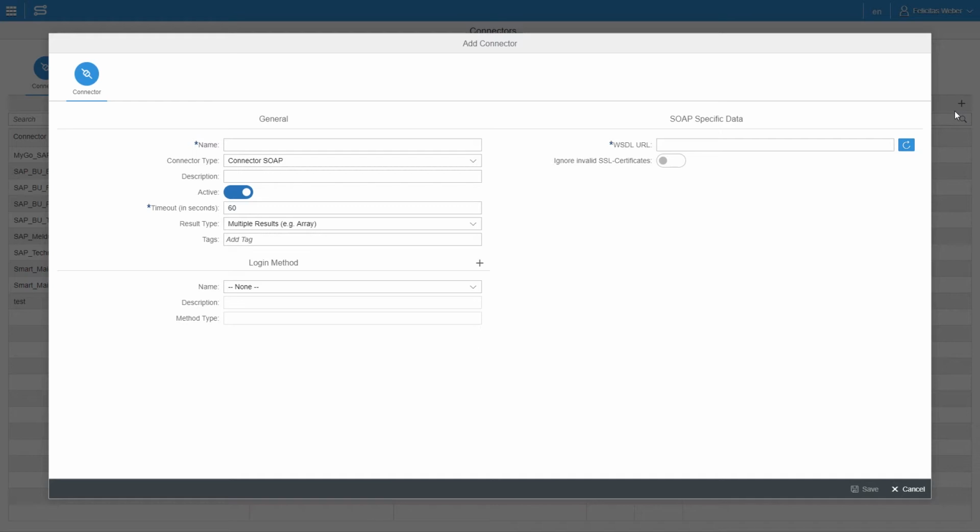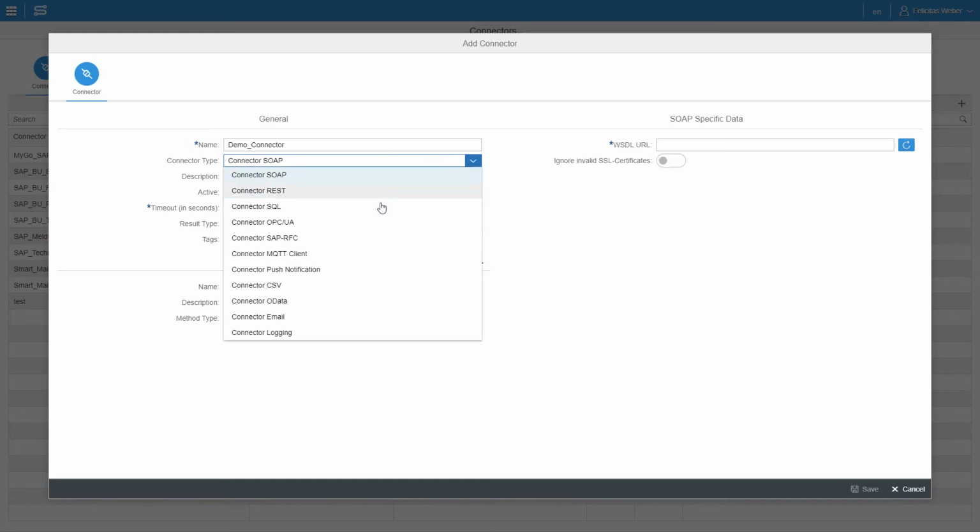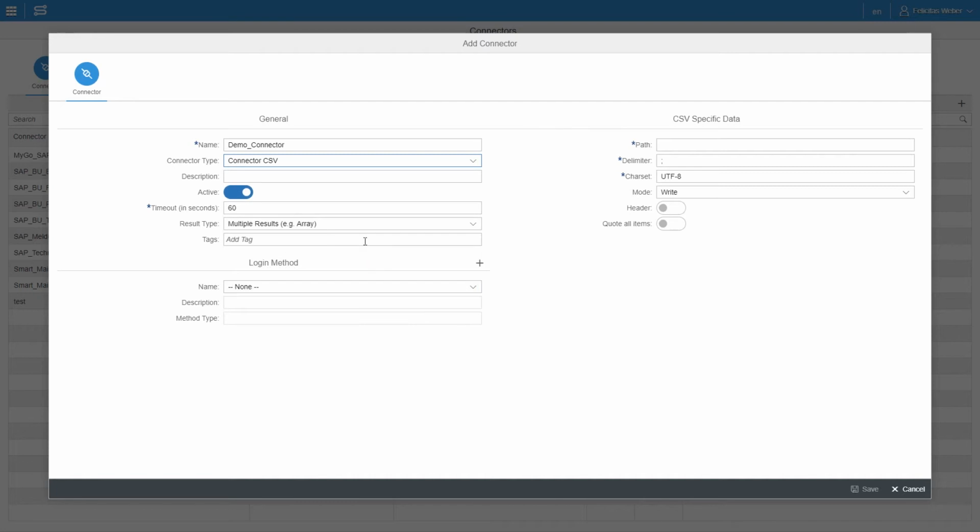add a new connector. At first, you have to fill out some general information about the connector type. Add a name, choose the connector type that you need, the connector is set to active by default.